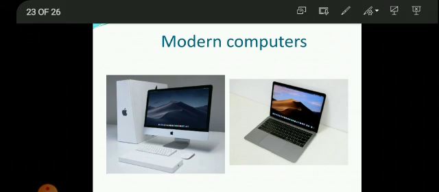You can see in our daily life that a computer is a very essential part of our lives, and we can't do anything without computers. And these are the smart computers and laptops we use in our daily life nowadays.